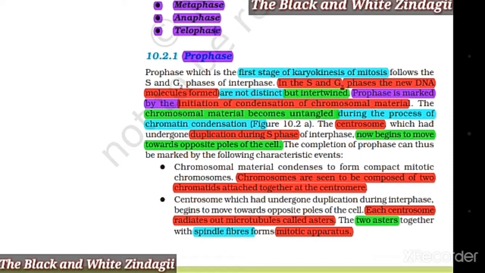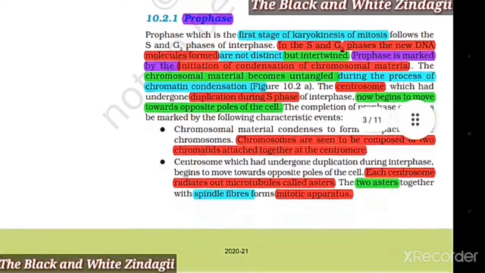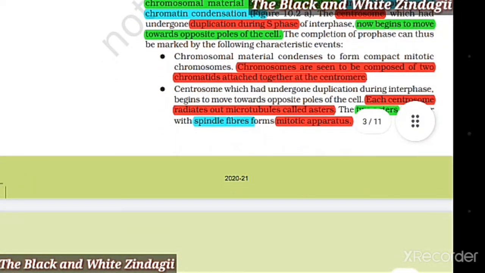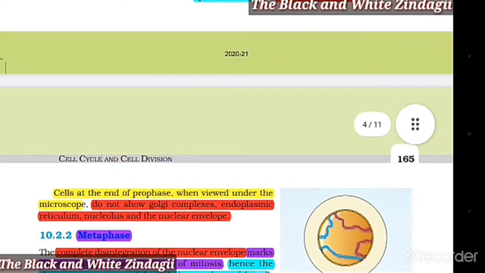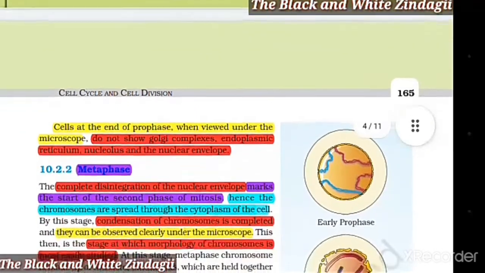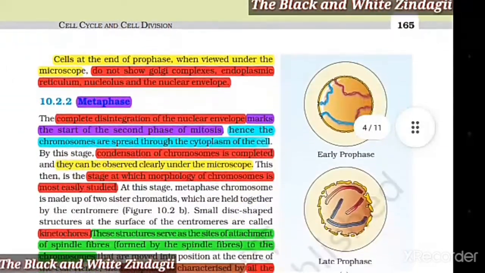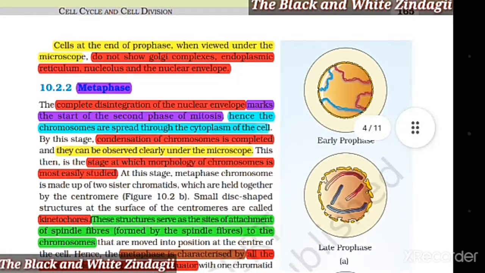Chromosomal material condenses to form compact mitotic chromosomes. Chromosomes are seen to be composed of 2 chromatids attached together at the centromere. Centrosome, which had undergone duplication during interphase, begins to move towards opposite poles of the cell. Each centrosome radiates out the microtubules called asters. The 2 asters together with spindle fibers form the mitotic apparatus. Cells at the end of prophase, when viewed under the microscope, do not show Golgi complexes, endoplasmic reticulum, nucleolus, and the nuclear envelope.